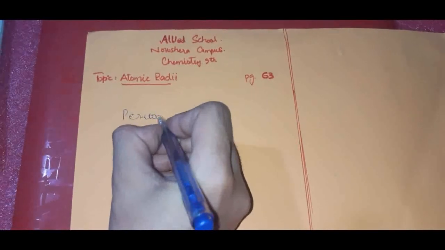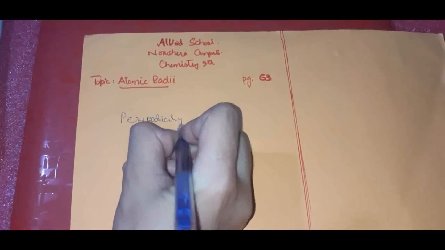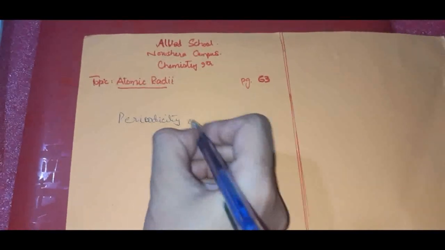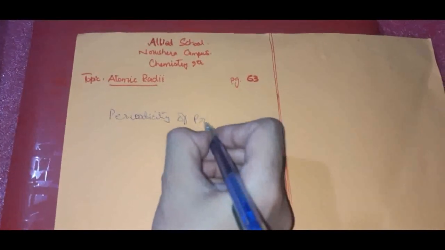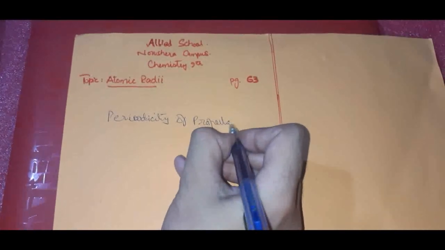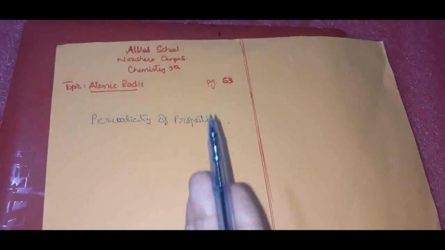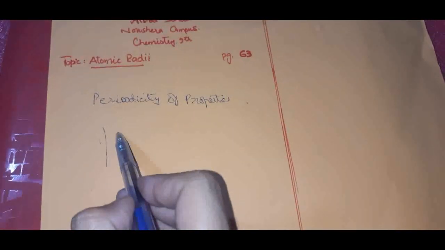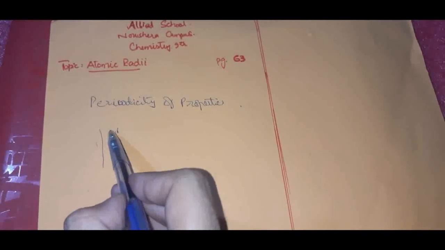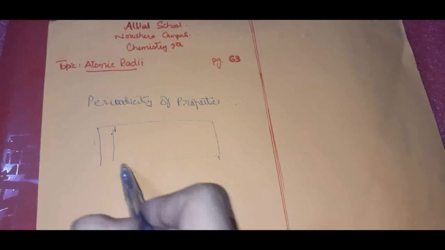So, periodicity of properties. Okay, what is periodicity? Periodicity is the repetition of some properties at regular intervals. What does it mean? It means that suppose we have our periodic table. This is the periodic table. Let it be the periodic table.